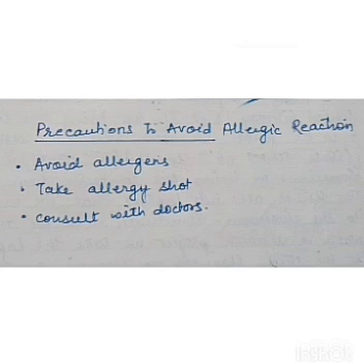This is one type of immunity developing process. They give a small amount of allergens in your body and the body produces antibodies. This is known as an allergy shot. Then if you have a severe problem, go and consult a doctor.